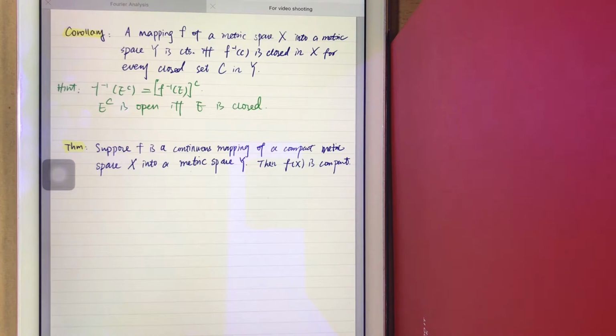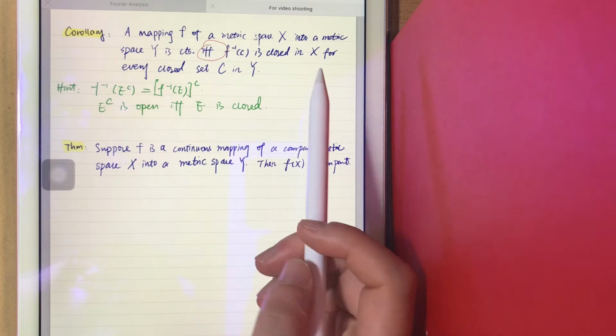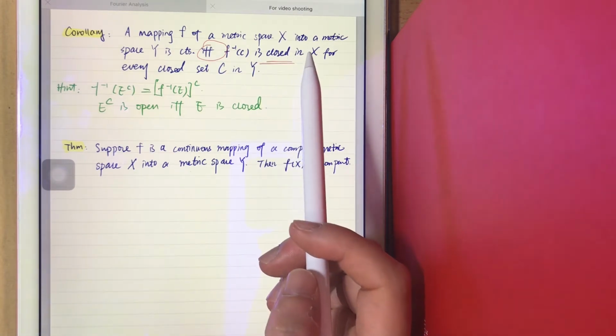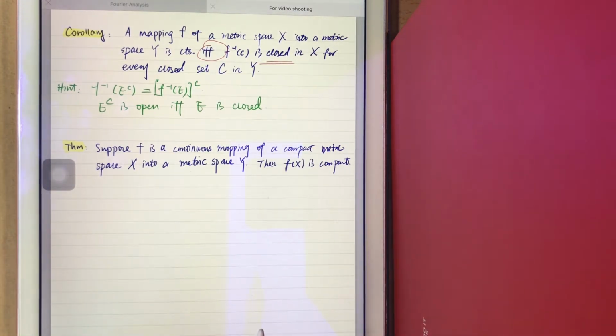So it has a corollary. That is to say, a mapping f of a metric space X into a metric space Y is continuous if and only if, well, now we consider, instead of open, we think of the problem on closed sets. If the inverse of f is closed in X for every closed set in Y.